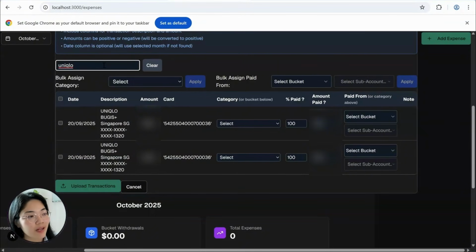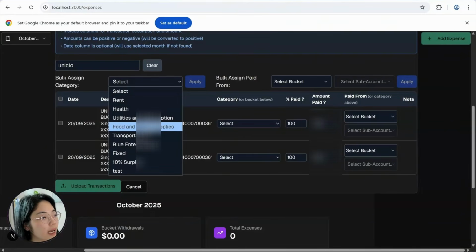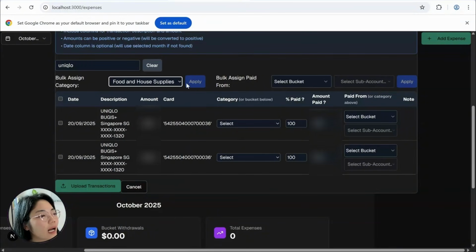The second enhancement I did is the bulk assign category, where I was able to just key in the key term. And here I can see there are 2 Uniqlo transactions. I know that for this month, Uniqlo is my supplies because we need clothes for our traveling, for example. So I just click that on and click apply.